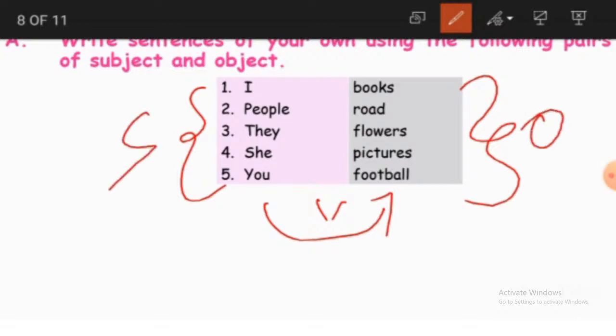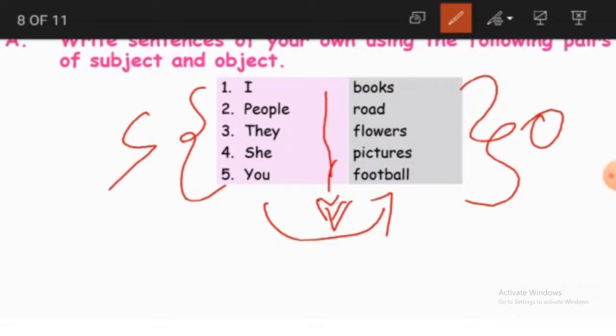You have to add a verb in between, pair these words, and frame your own sentences. For example, subject here is I, object here is books, and now we have to frame a sentence with a verb. How can we do it? I read books. Can we say it or not?